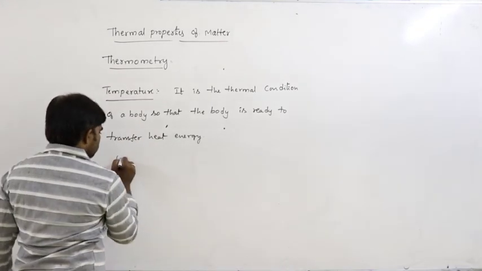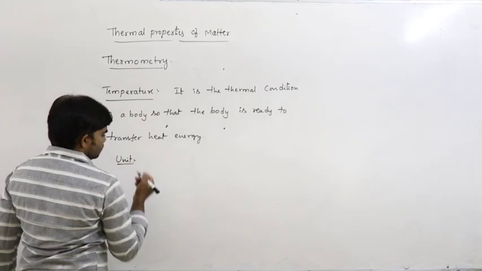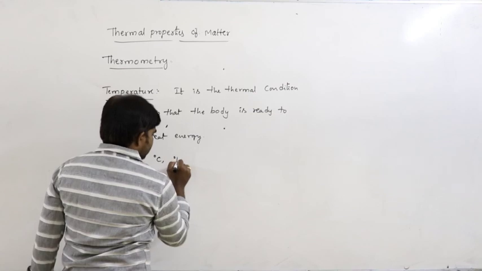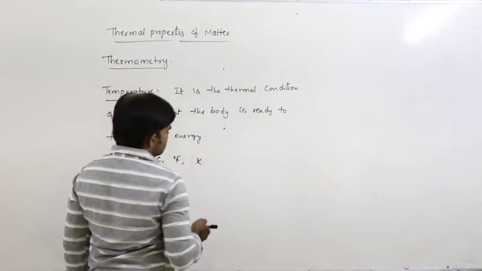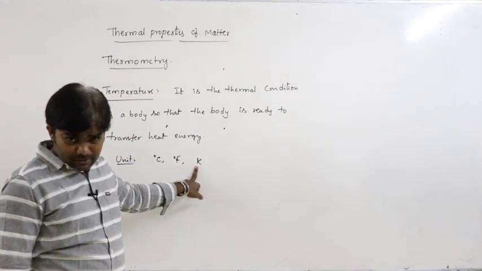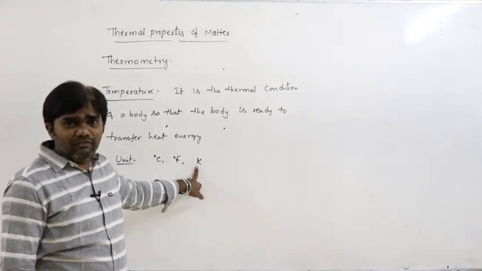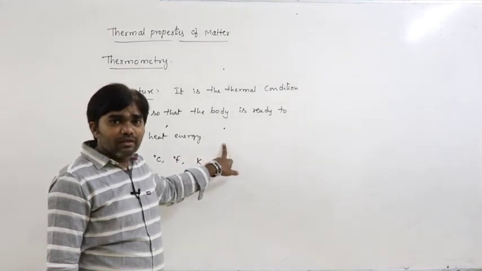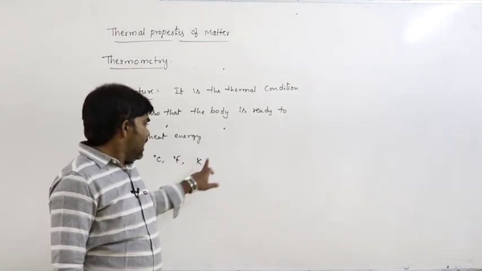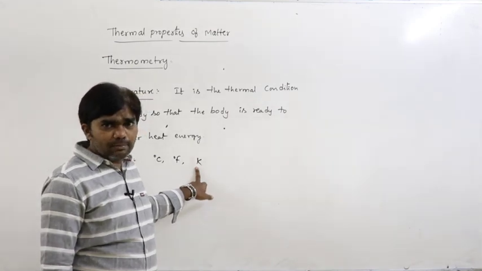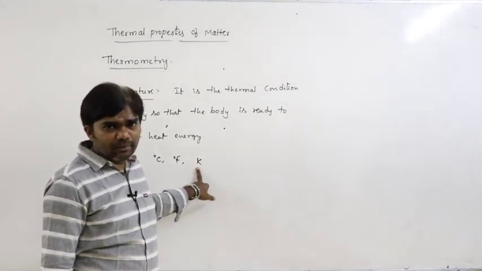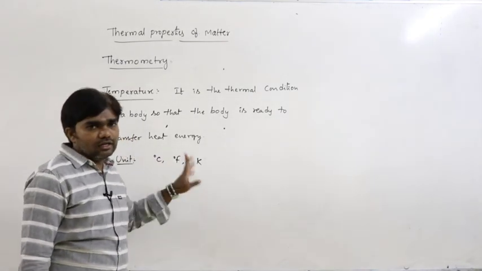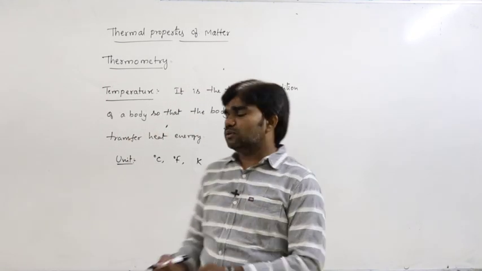So before going to this, what is the unit of temperature? The unit of temperature is degree Celsius or centigrade, Fahrenheit, Kelvin. So the absolute unit of temperature is Kelvin. According to dimension, temperature is a fundamental physical quantity, and its unit is Kelvin. Dimensionally it is represented as Kelvin. So the basic unit of temperature is Kelvin and it can also be represented in Celsius and Fahrenheit. That is important here.